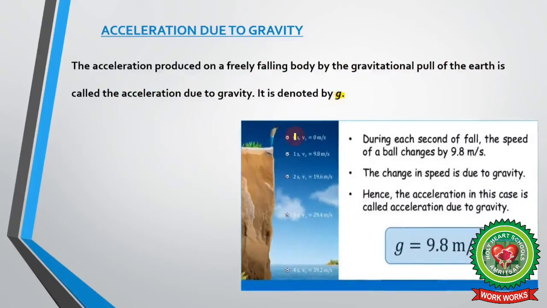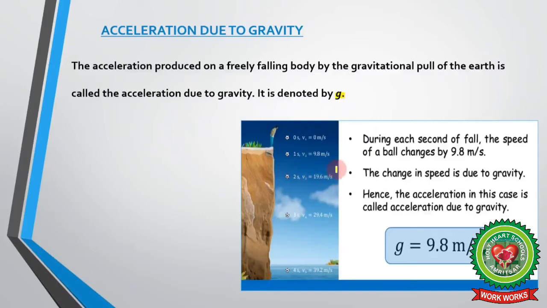We can see here, initially if a ball is falling freely under the effect of gravity, at 0 seconds its velocity is 0 meter per second. After 1 second its velocity becomes 9.8 meter per second. After 2 seconds its velocity becomes 19.6 meter per second.